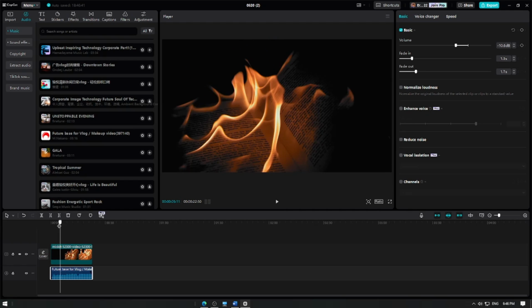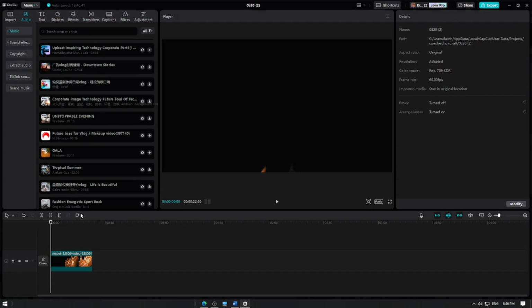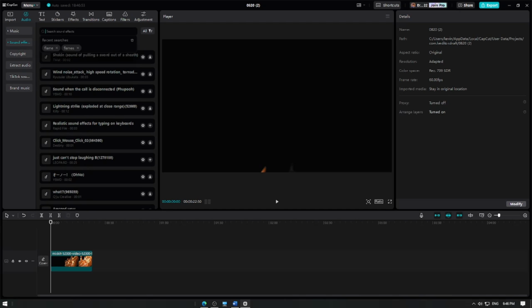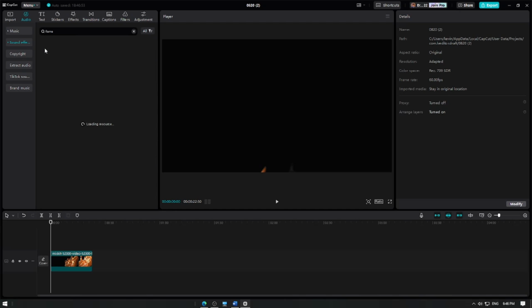If you want to add sound effects instead, go back to the Audio tab and select the Effects section. Here you can browse through various sound effects, preview them, and add them to your timeline just like you did with the music.